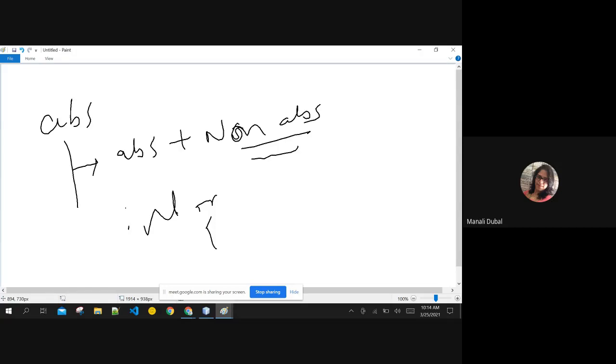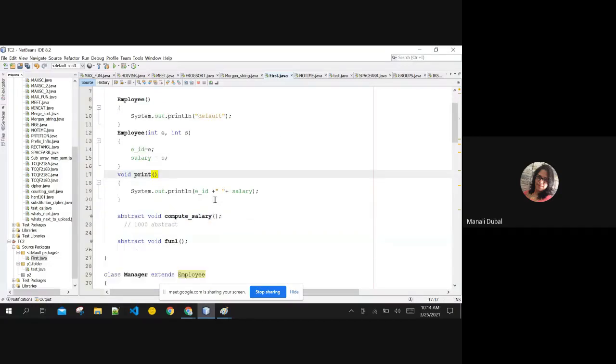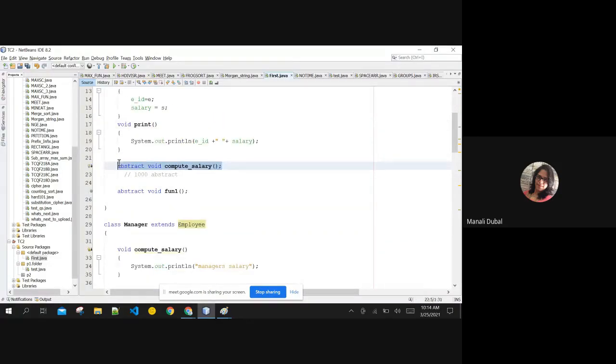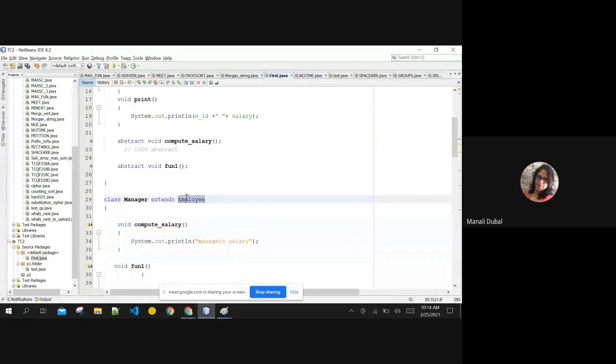That is the first thing. Now think about it: if you are using an interface in your program and the interface has 1,000 methods, then all those methods are strictly abstract, meaning whichever class is going to use your interface will definitely have to provide all the methods, right? What happens in abstract class: if this function is abstract, then you give the body of that function inside the subclass which is extending the superclass, right?